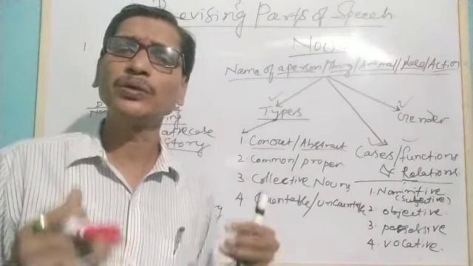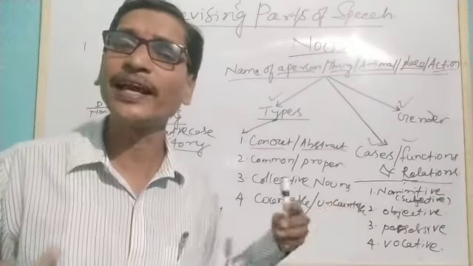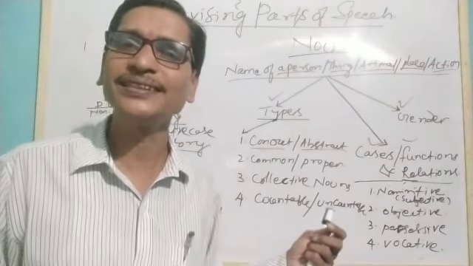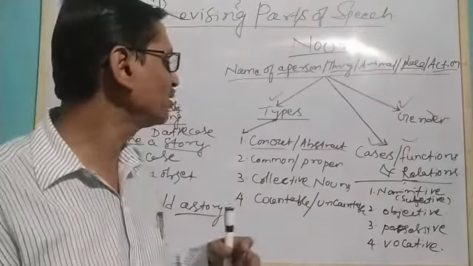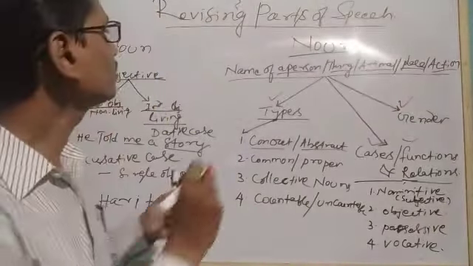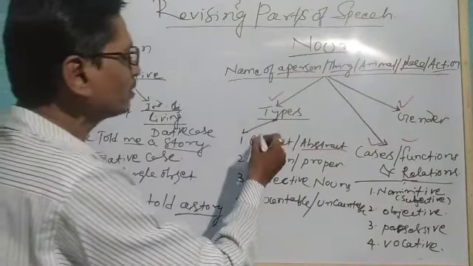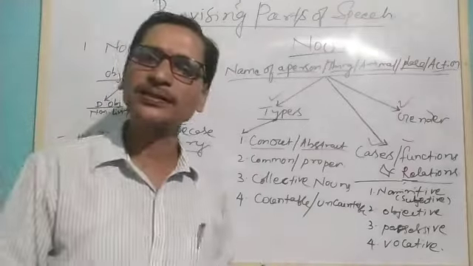Countable nouns are those which we can count, and uncountable nouns we cannot count with numbers. To count them, let me write and tell you what we use. For countable nouns, we use numbers and articles.